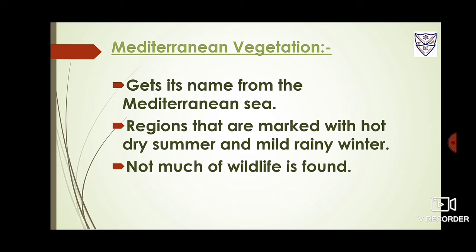It is also found in Southwest America, Africa, and Australia. These are regions marked with hot, dry summers and mild, rainy winters. Cultivation of citrus fruits such as orange, olive, grapes, and figs takes place in areas with Mediterranean vegetation, and not much wildlife is found there.